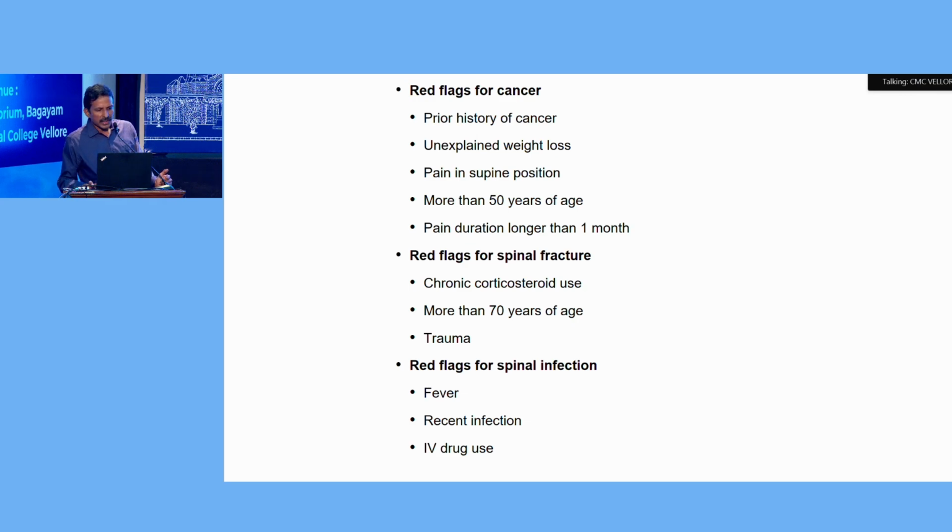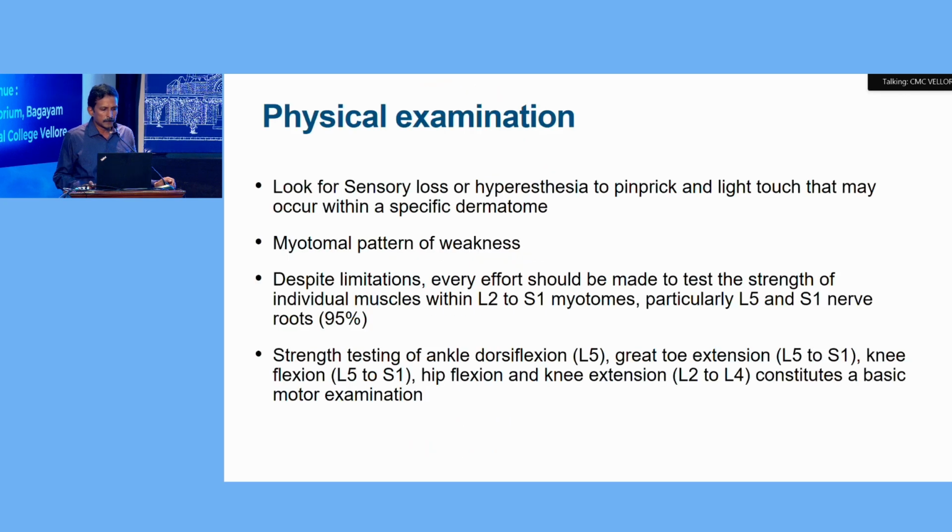Red flags for cancer will be prior history of cancer, unexplained weight loss, pain on supine position, age more than 50 years. Red flags for spinal fracture will be chronic steroid intake, age more than 70 years, and trauma. And the red flags for spinal infection can be fever, IV drug abuse, and recent infections. So in the initial setup, we have to look for these red flag signs.